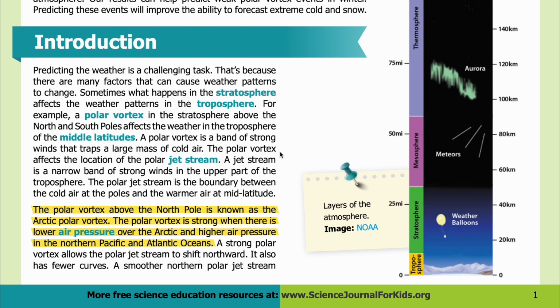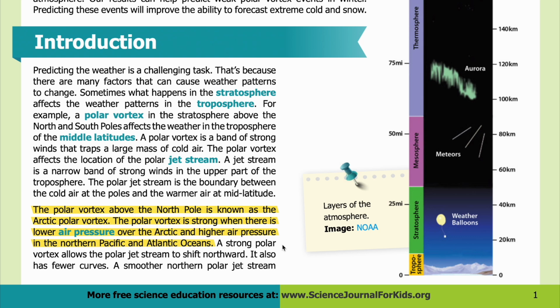A polar vortex is a band of strong winds that traps a large mass of cold air. The polar vortex affects the location of the polar jet stream. A jet stream is a narrow band of strong winds in the upper part of the troposphere. The polar jet stream is the boundary between the cold air at the poles and the warmer air at mid-latitude. The polar vortex above the North Pole is known as the Arctic polar vortex. The polar vortex is strong when there is lower air pressure over the Arctic and higher air pressure in the North Pacific and Atlantic Oceans.